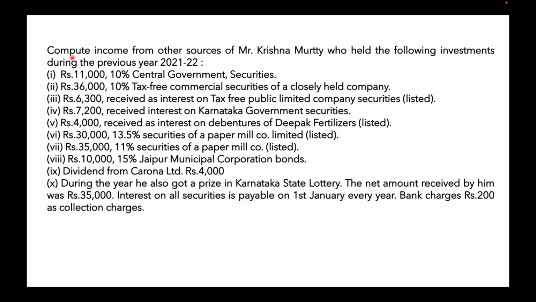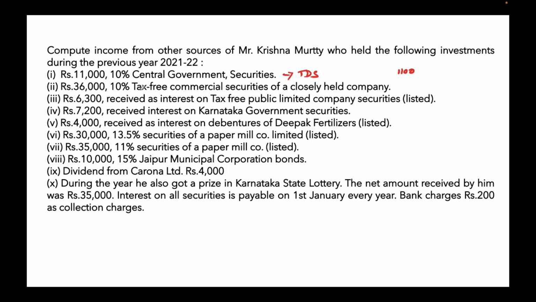So here there is a question. Compute income from other sources of Mr. Krishnamurthy, who held the following investments during the previous year 21-22. Rupees 11,000, 10 percentage central government security. So this first one is a government security. So there is no TDS. For government securities, there is no TDS. So we will be taking this 11,000 as such. 11,000 into 10 percentage, you will be taking it as 1,100.